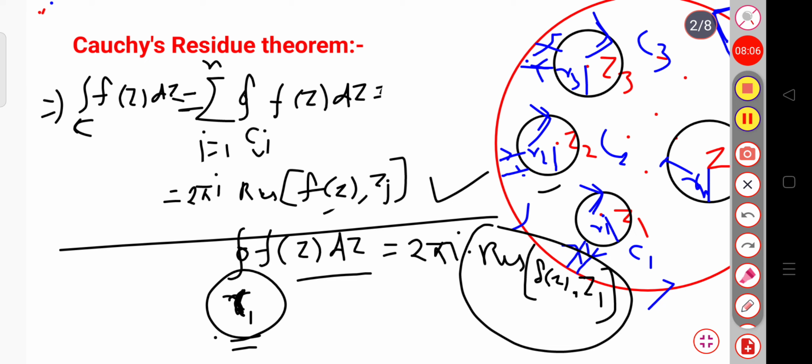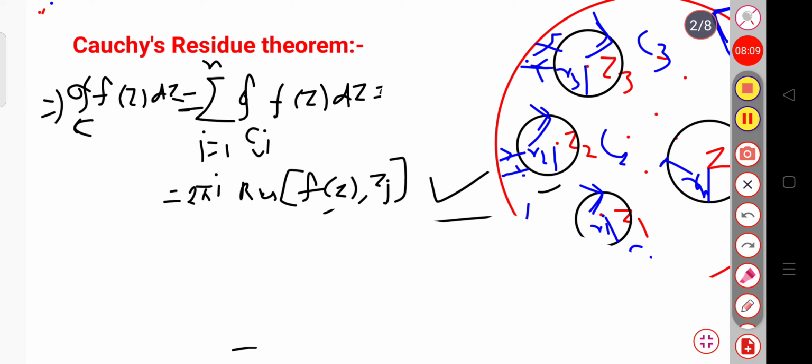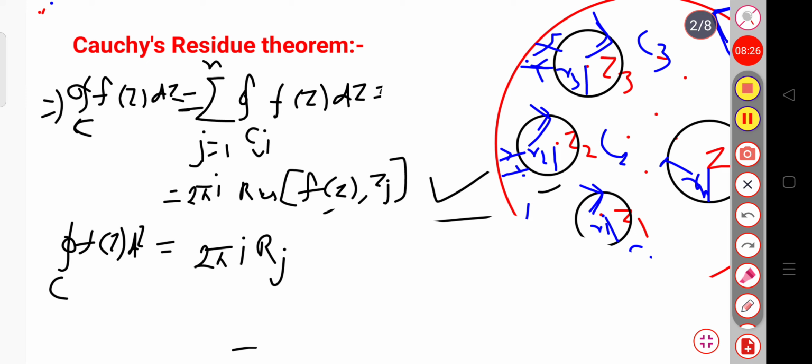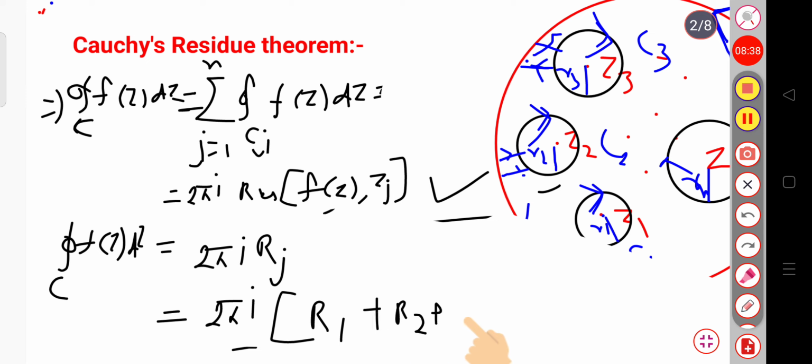This is your closed contour C. Or we can simply write it as 2 pi i times Rj. Suppose this is the residue for every possible point, that is Rj. The value of the integration of f(z) dz will be equal to 2 pi i Rj, where Rj is nothing but the residue of the total term. Here I am writing this as 2 pi i into the residues for first, second, third and so on up to the nth residue Rn. This is called Cauchy's residue theorem.